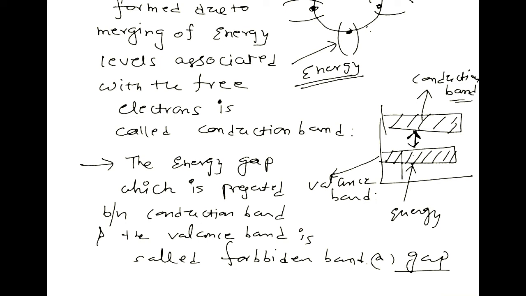The energy we apply to the valence band must be greater than the energy level of the forbidden gap. Then only the electrons will move to the conduction band. One more important point is that electrons cannot exist in the forbidden gap.